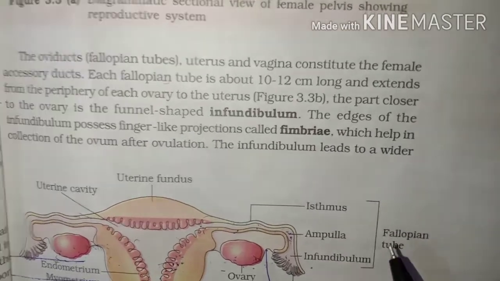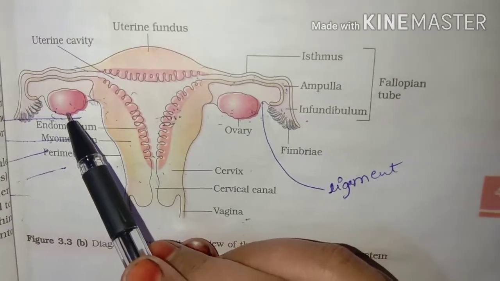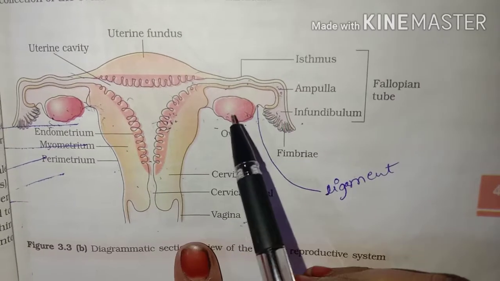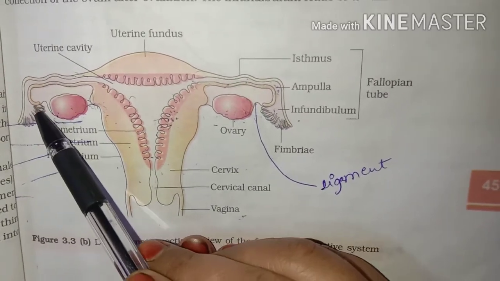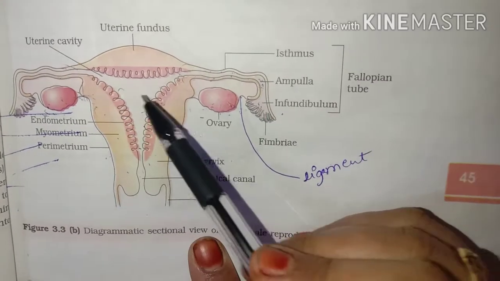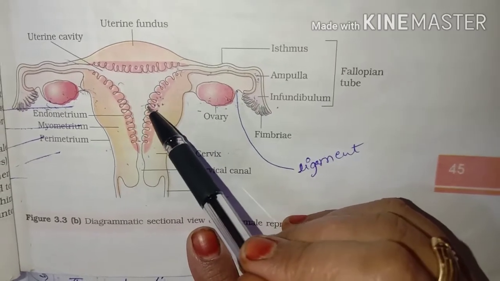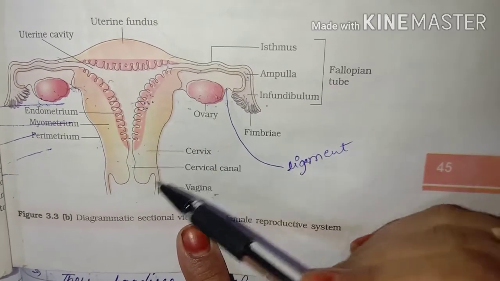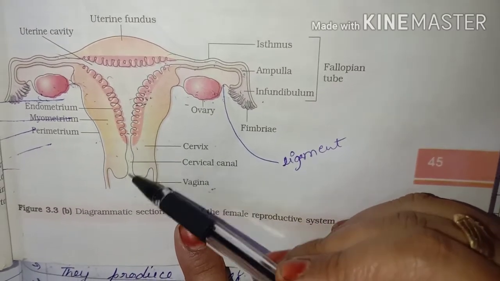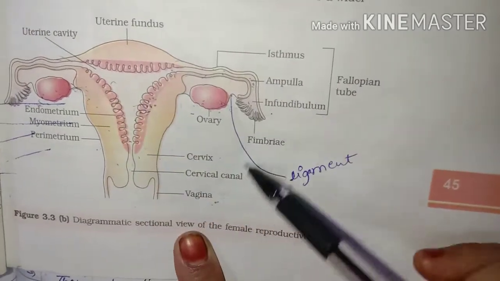So the parts that we will discuss in the female reproductive system are the following. The first part is that the human female reproductive system has one pair of ovaries. Then the second part, the oviduct, which carries the egg. The third part is the uterus. This triangle part is the uterus, then the cervix, then here it is the vagina. Cervix and vagina combined form the birth canal. All these are the parts of the female reproductive system.